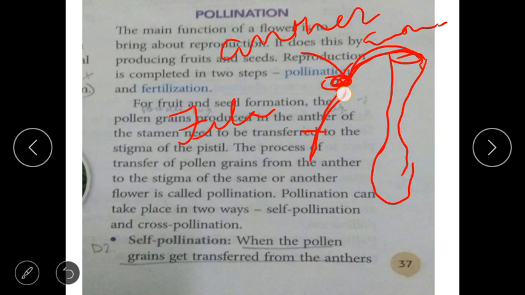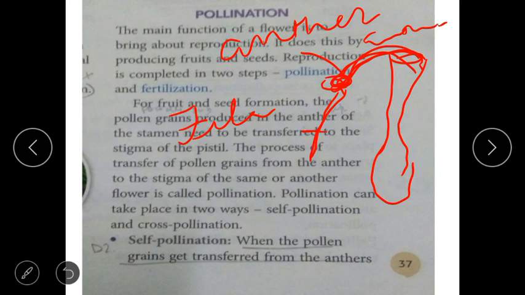Sometimes these pollen grains are transferred in the same flower, or sometimes these pollen grains are transferred into another flower, a different plant's flower also. That process is called pollination. So it means that transferring of pollen grains in one flower or another flower is called pollination.